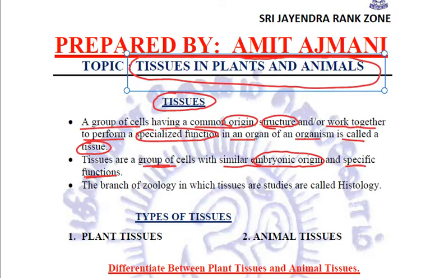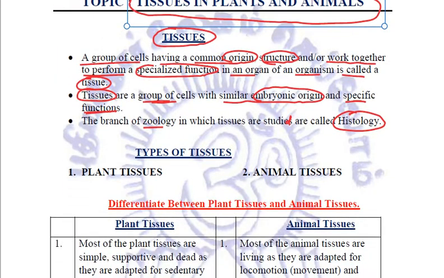Such a group of cells is termed as tissues. The branch of zoology in which tissues are studied is called histology. Now in this chapter we'll be focusing on both types of tissues, the plant tissues and the animal tissues.